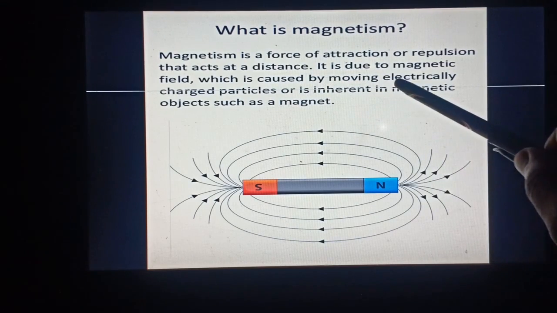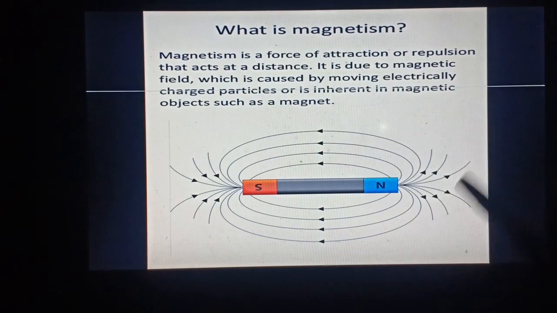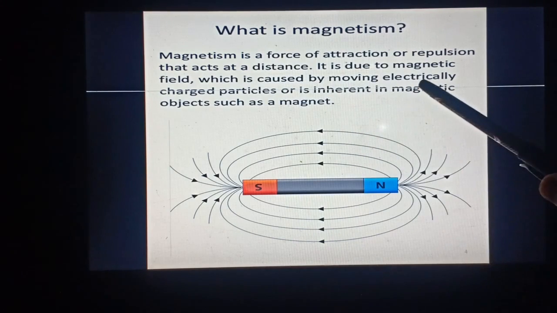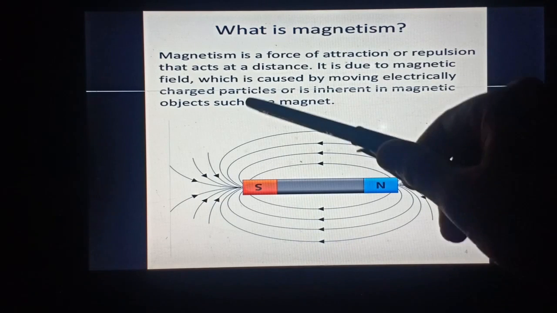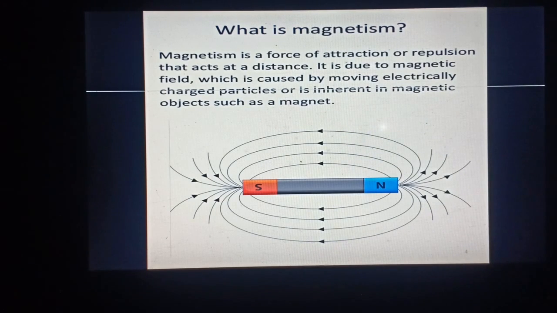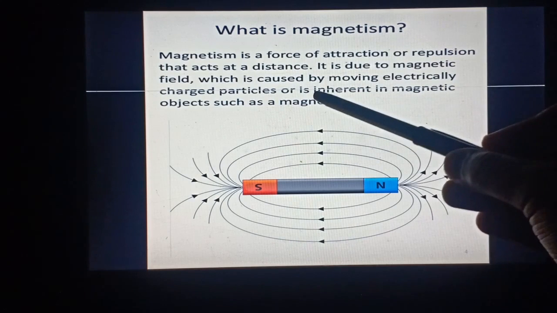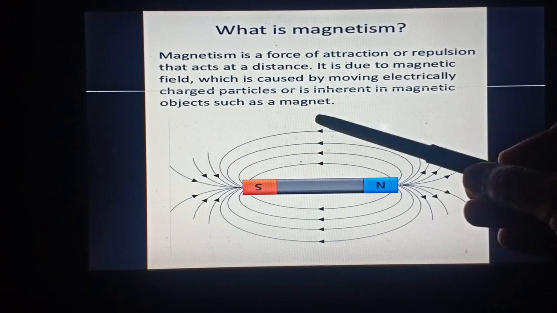The second thing is that it is due to the magnetic field. As we have studied the electric field, we will study this magnetic field also. Now this line: which is caused by moving electrically charged particles. We have studied electrically charged particles in the electricity chapter, and the movement of these electrically charged particles is current, electricity. We will study how these moving electrically charged particles are related to magnetism. The second point is: inherent in magnetic objects such as a magnet.